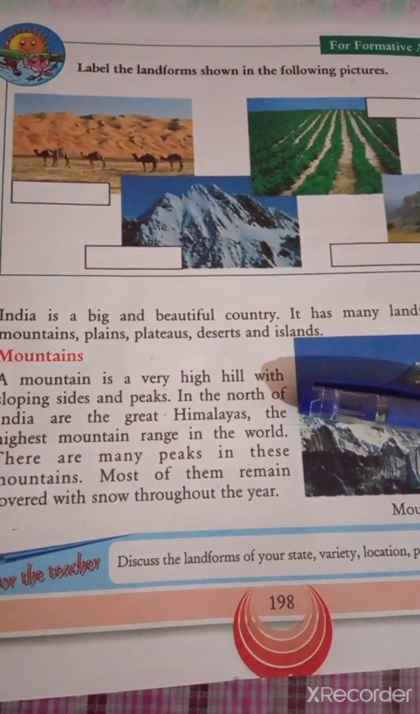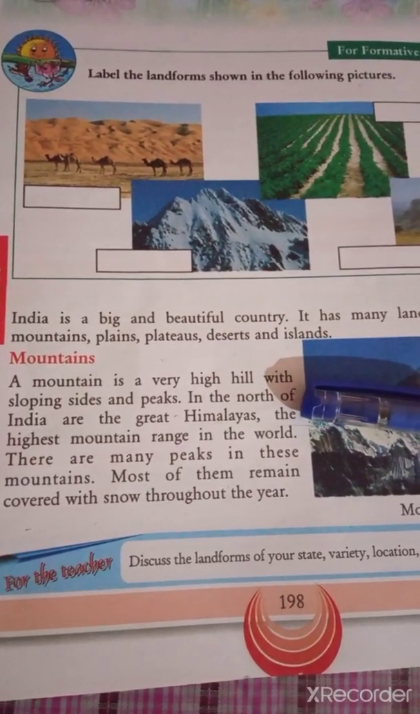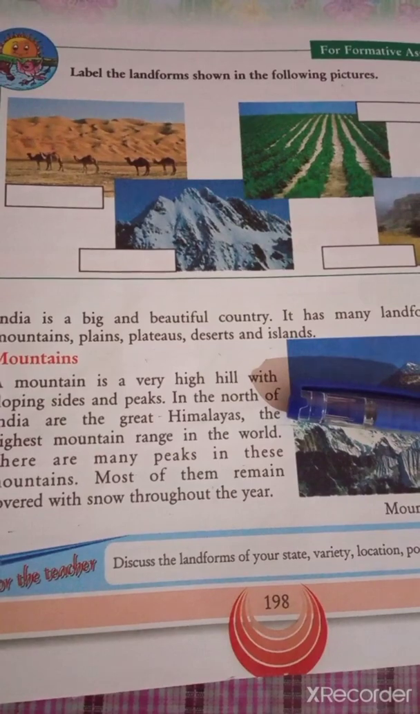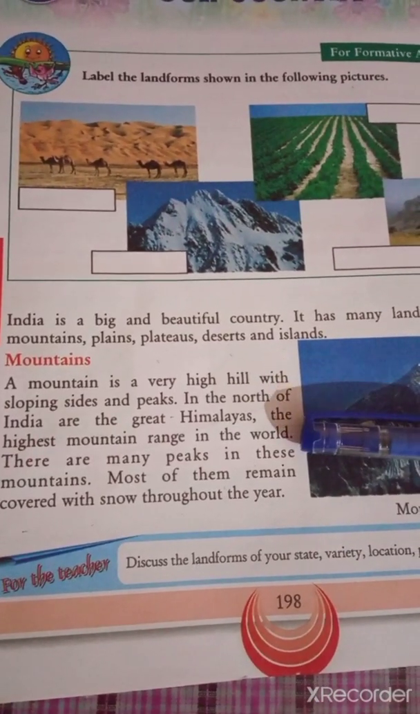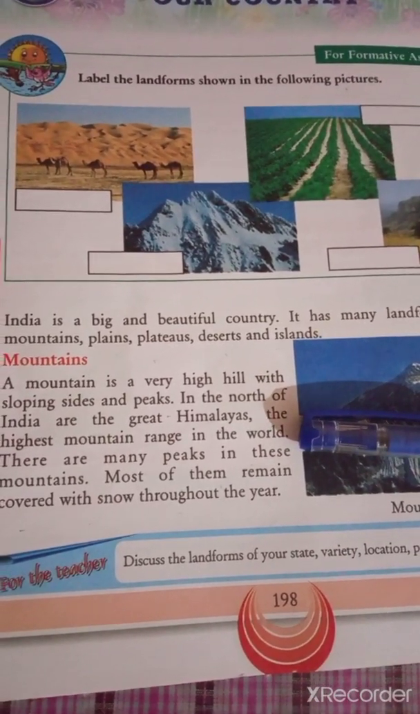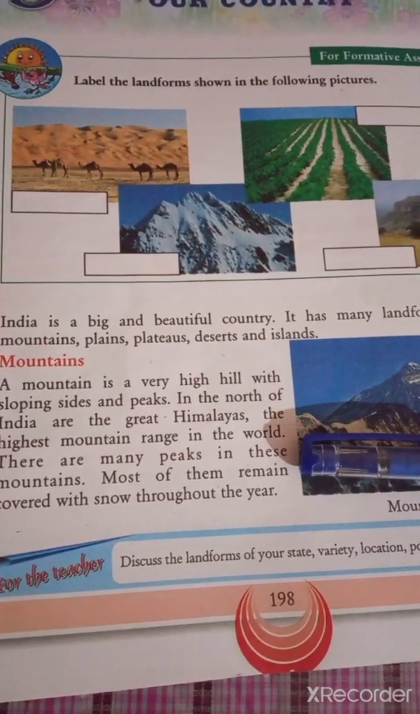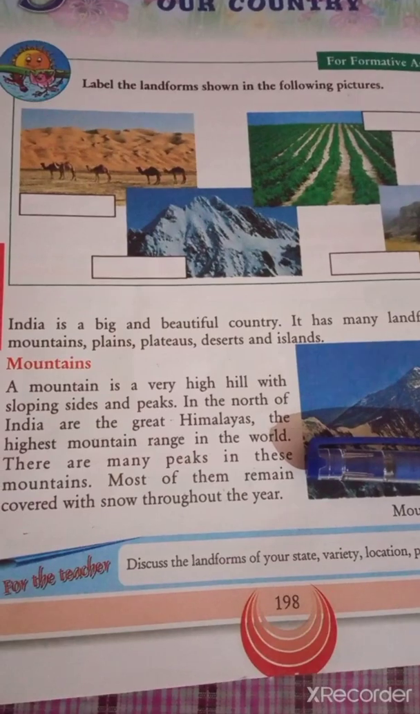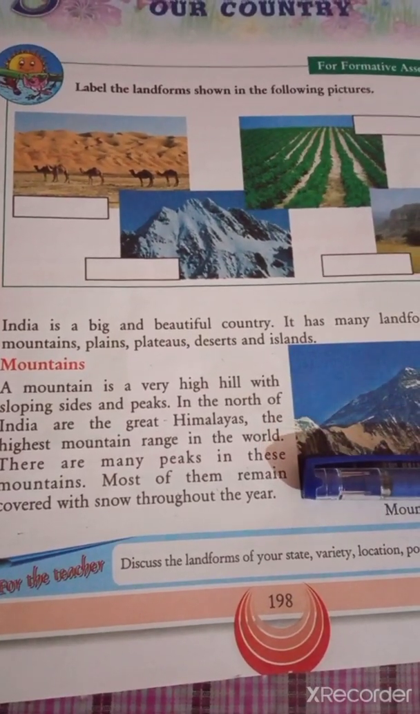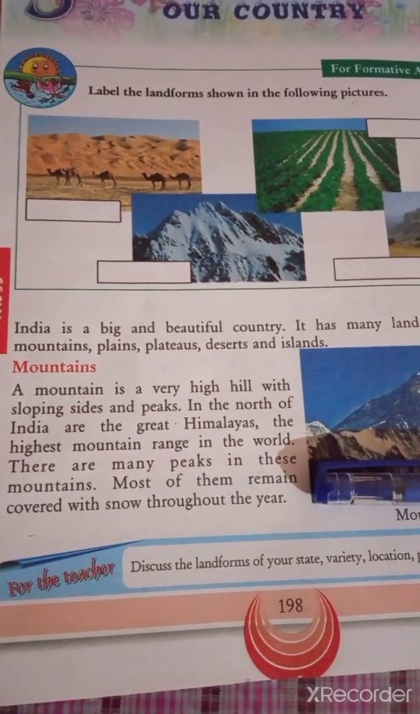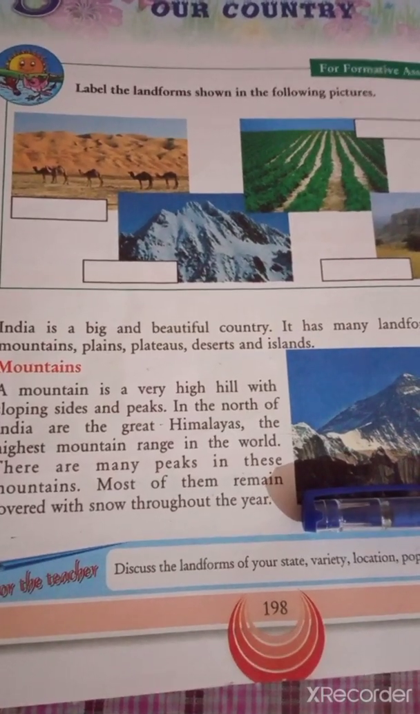A mountain is a very high hill with slopes, sides, and peaks. In the north of India are the Great Himalayas, the highest mountain range in the world. There are many peaks in these mountains. Most of them remain covered with snow throughout the year.